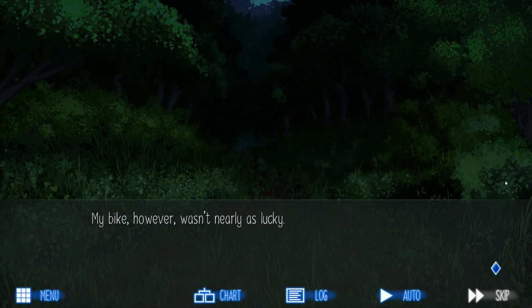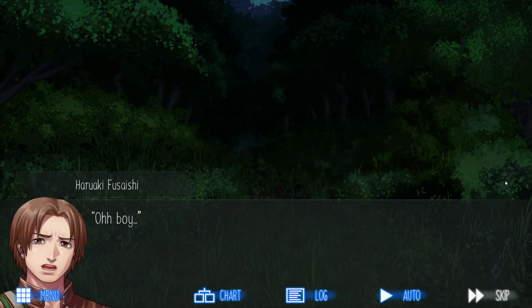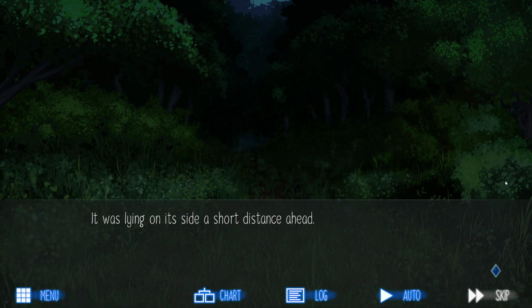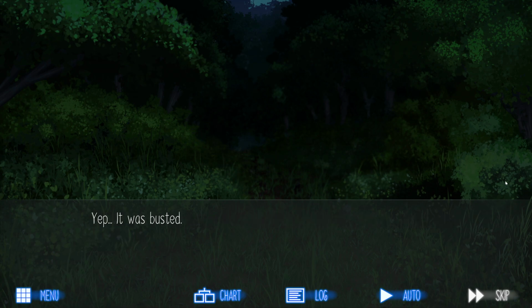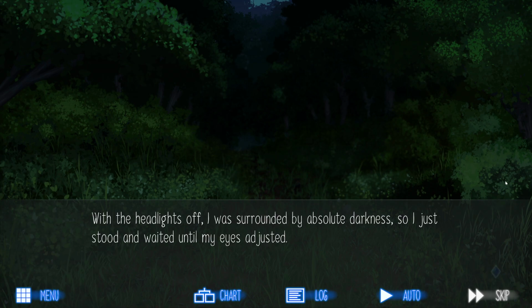My bike, however, wasn't nearly as lucky. Oh boy. It was lying on its side a short distance ahead. The engine was still on. The back wheel kept on turning, making an unpleasant, frictive noise. Yep, I was busted. I walked up, killed the engine, and took the key. With the headlights off, I was surrounded by absolute darkness, so I just stood and waited until my eyes adjusted.